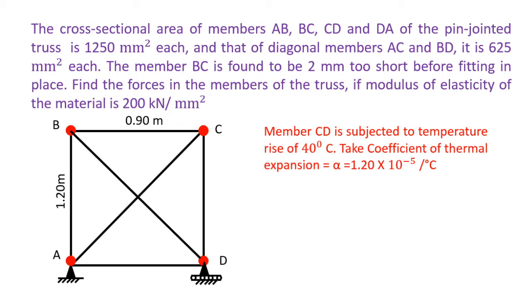Find the member forces of the truss if the modulus of elasticity of the material is 200 kN per mm square. Also, member CD is subjected to a temperature rise of 40 degrees Celsius. Take the coefficient of thermal expansion alpha equal to 1.2 into 10 raised to power minus 5 per degree Celsius.